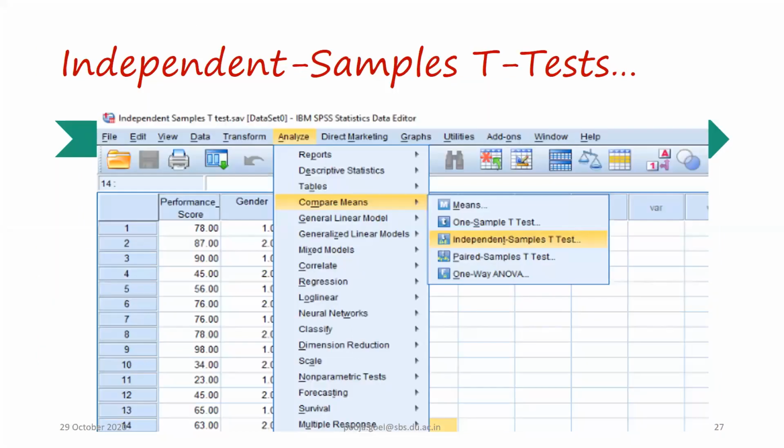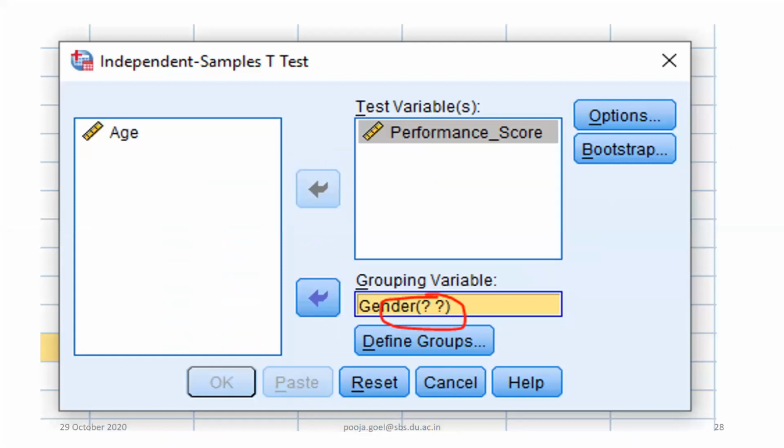When we go to the independent sample t-test, this particular window comes. There are two ways to do that. I have two parameters in this file, age and performance. I wanted to check the performance on the basis of age or gender. Three parameters were there: age, performance, and gender. I just wanted to compare the performance on the basis of gender, so I took the grouping variable as gender. Now you can see two question marks.